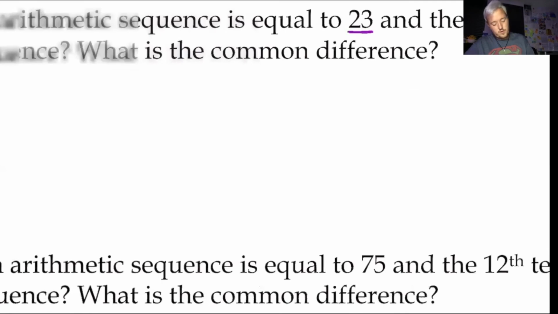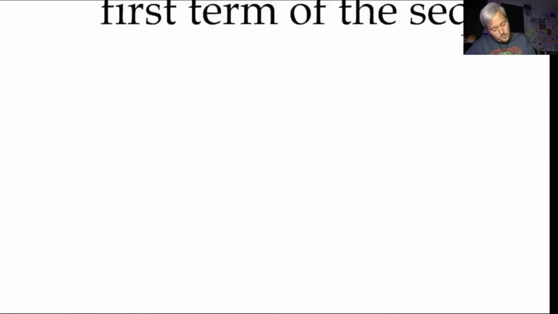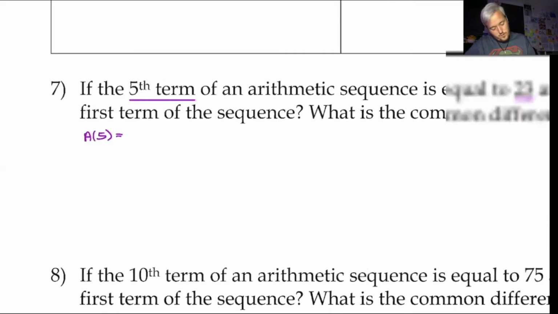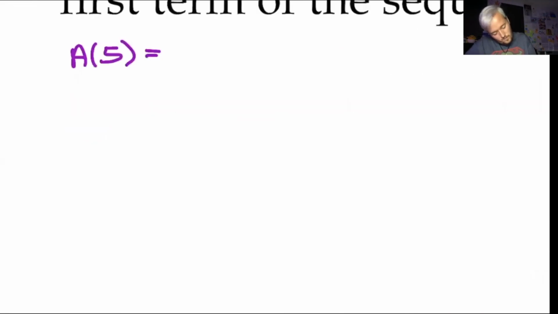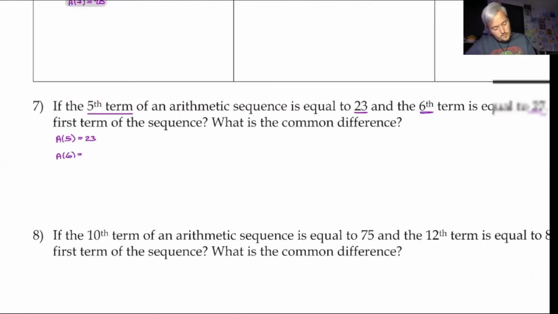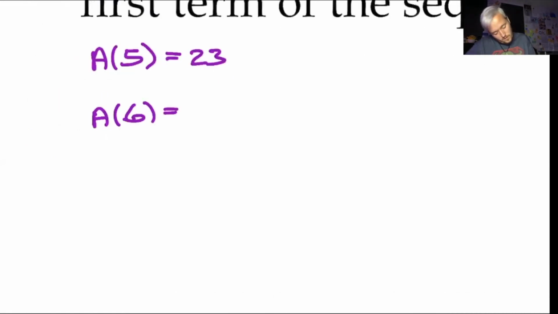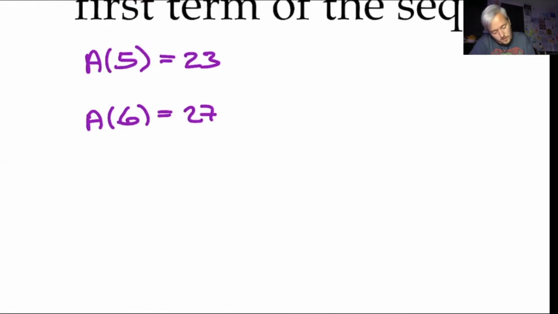I'm going to write these as coordinates. So I know the 5th term is equal to 23, and then I know the 6th term is equal to 27. So I'm going to treat these like coordinates. I'm going to rewrite these as 5, 23 and 6, 27.